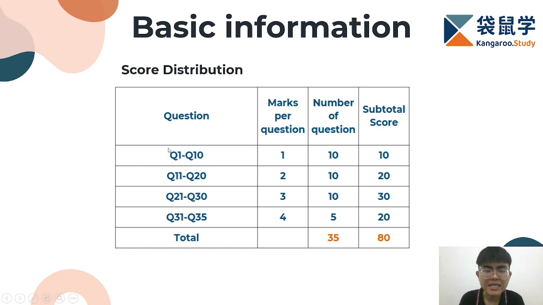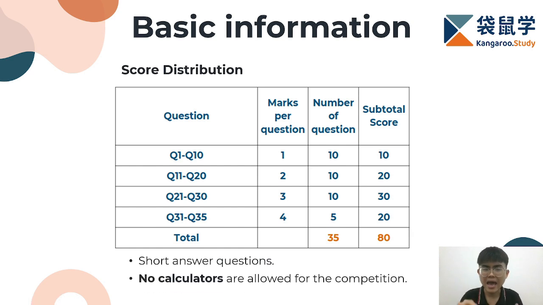We can see that there are 10 questions from question 1 to question 10 that have 1 mark, 10 questions from question 11 to question 20 that have 2 marks, and 10 questions from question 21 to question 30 that have 3 marks. And the final 5 questions from question 31 to question 35 have 4 marks. So there is a total of 35 questions and a total of 80 marks. All the questions will be short answer questions, which means working steps don't count toward the marking scheme. And no calculators are allowed for the competition.